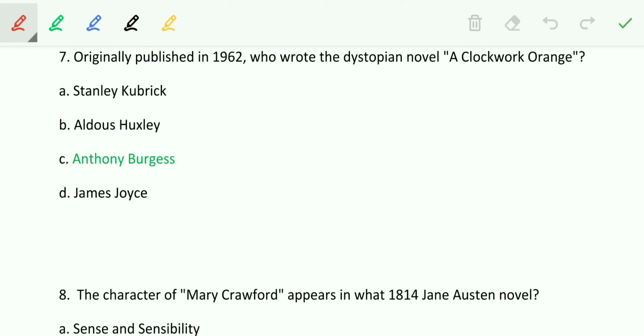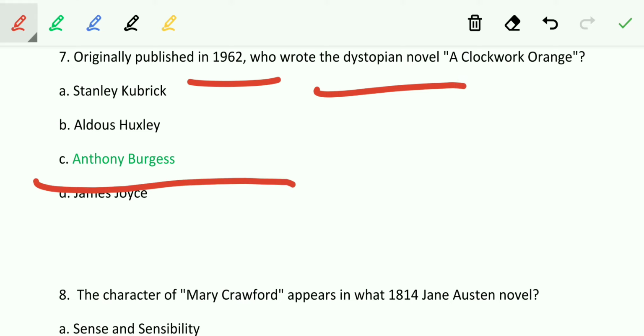Originally published in 1962, who wrote the dystopian novel A Clockwork Orange? Published in 1962 and was a dystopian novel. Here, in one question, you are getting at least three questions along with one question. When it was published in 1962, what was it? A dystopian novel. Name is A Clockwork Orange and the writer is Anthony Burgess. Anthony Burgess was the writer of A Clockwork Orange.